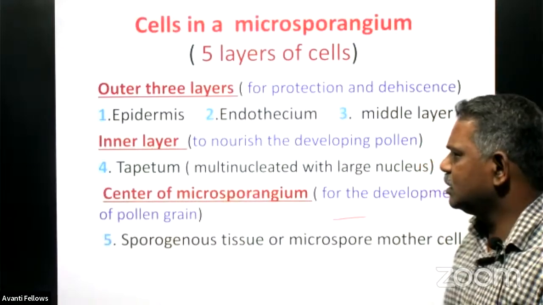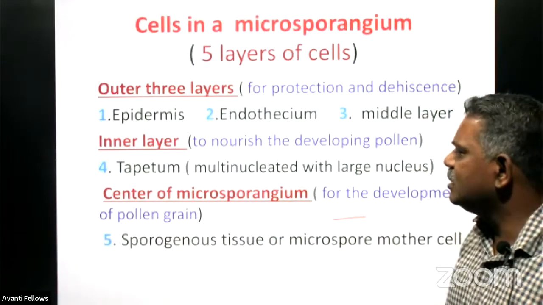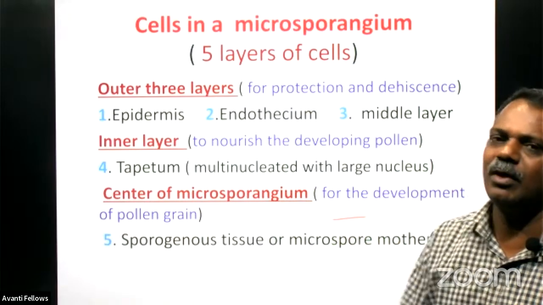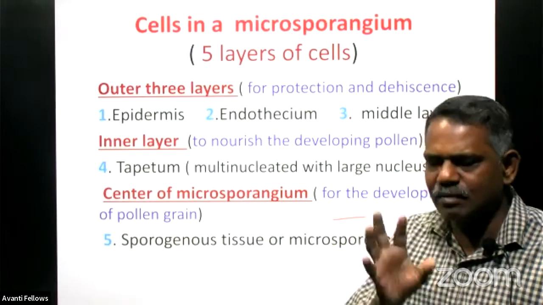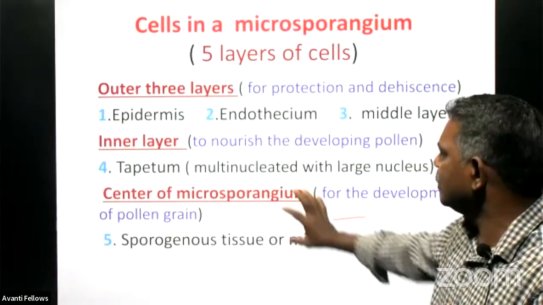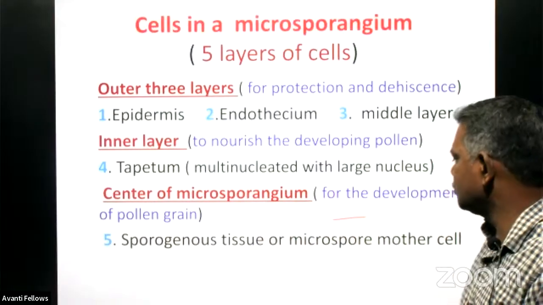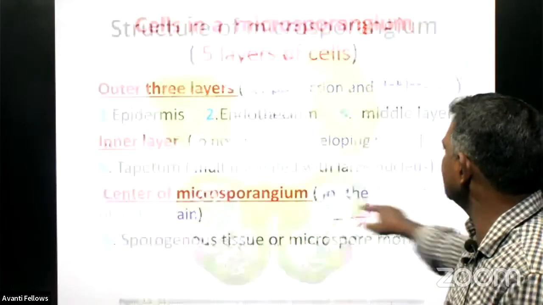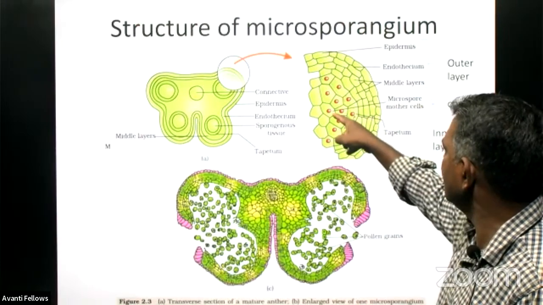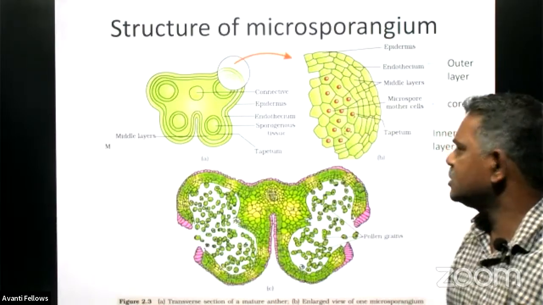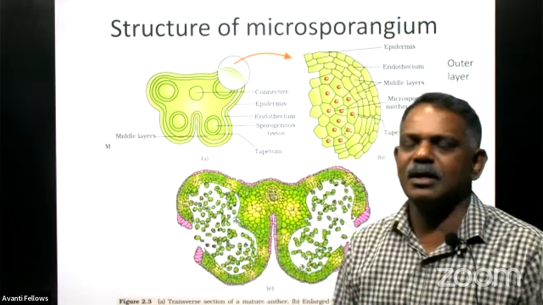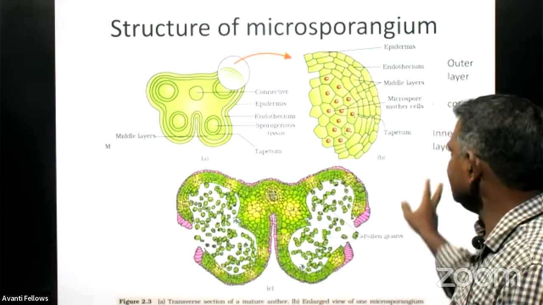Then come to the next, the center of the microsporangium, and that only helps in the development of pollen grain, I mean this microsporogenesis. The microsporogenesis is happening from this sporogenous mother cell only. And this sporogenous mother cell, you can find it here. This is the core microspore mother cell, and this microspore mother cell only develops to become the real male reproductive gamete called the pollen grains. Right.